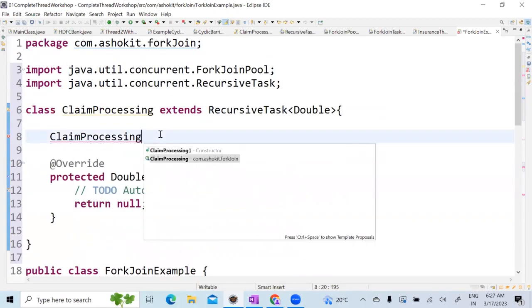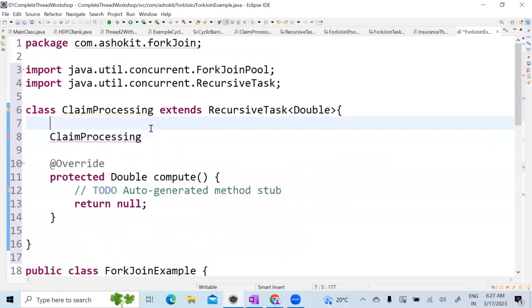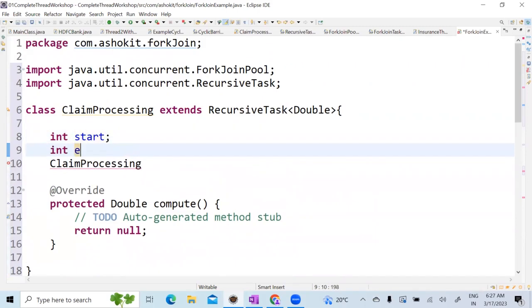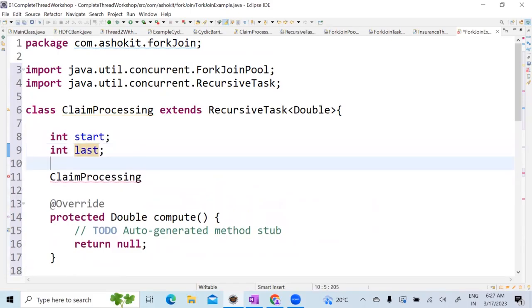So in the ClaimProcessing, I will create int startIndex, or rather int lastIndex. Now I will take int threshold equal to 100. At a time I can process only 100 records. That is my threshold.